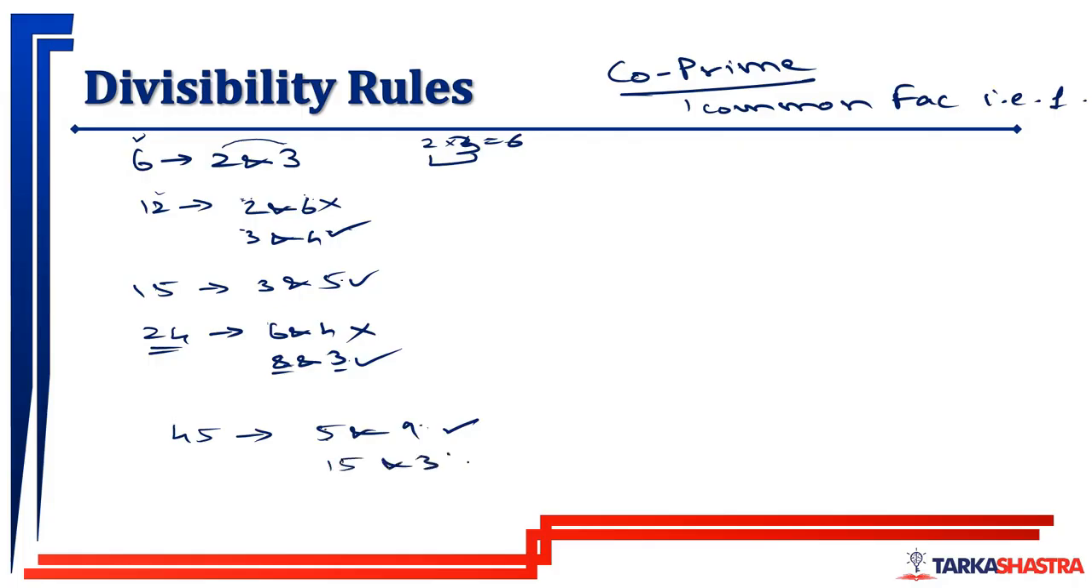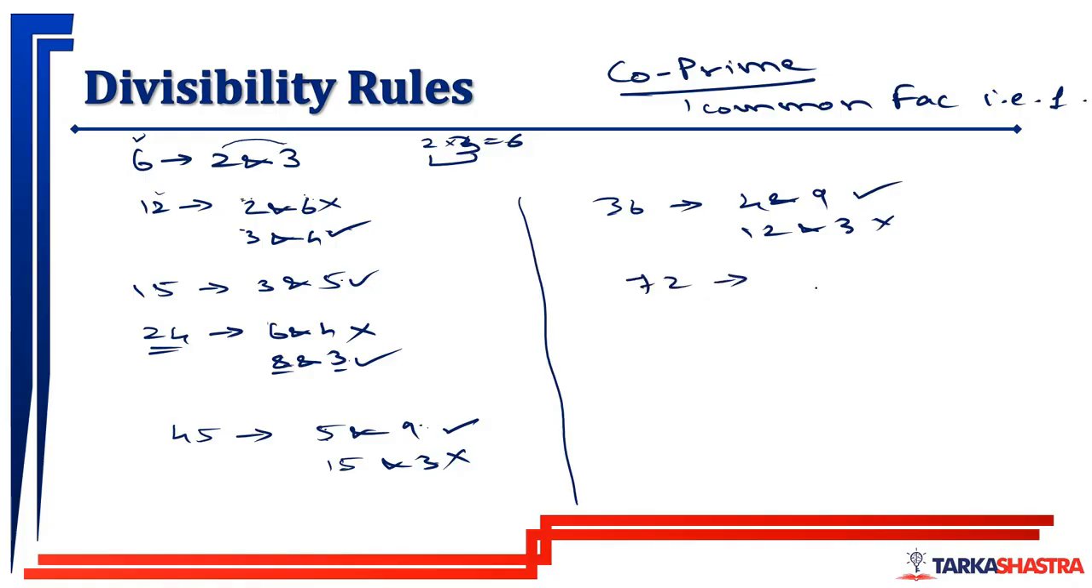15 and 3, can we do this? No. Even though 15 into 3 is 45, 15 and 3 are not co-prime to each other. There are many cases, like for 36, the divisibility will be 4 and 9, not 12 and 3. Why? Because the product is 36 and the numbers are co-prime. 72, it will be 8 and 9. Product is 72, numbers are co-prime.